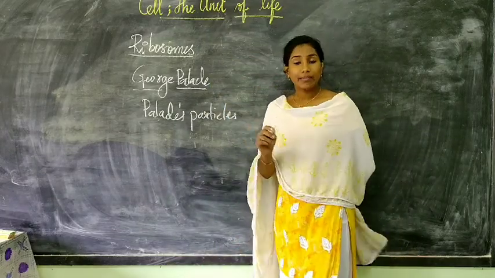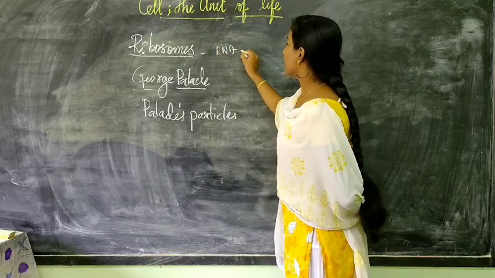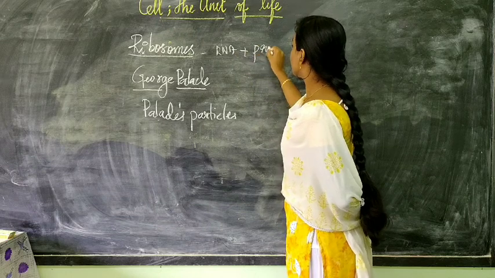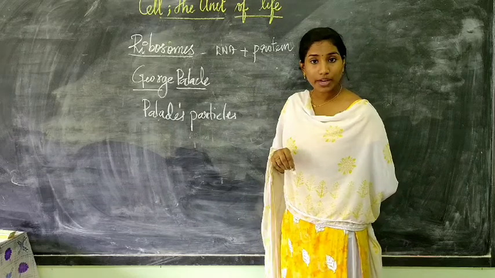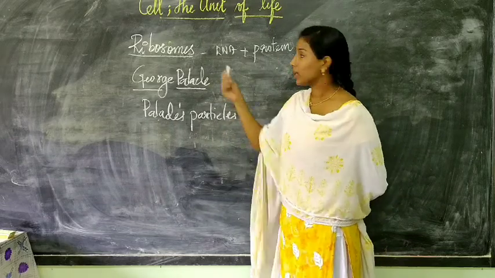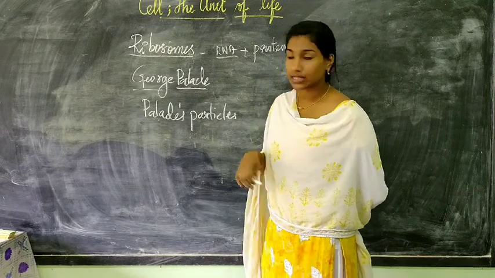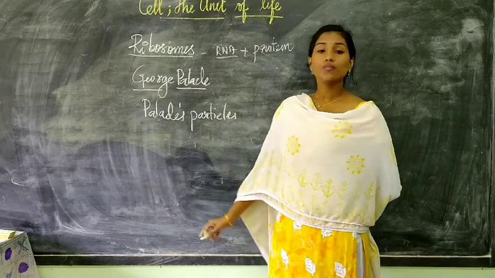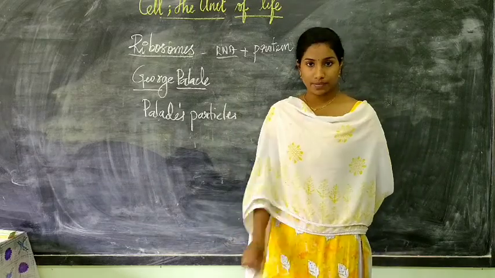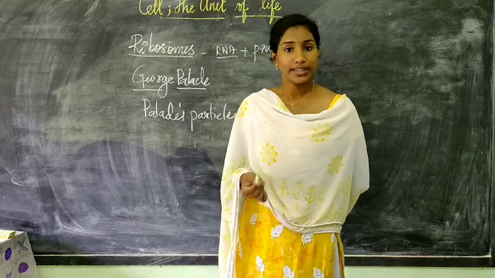Ribosomes are mainly made up of two components, that is RNA and protein. What is RNA? It is ribonucleic acid, and then proteins. Okay. Now ribosomes usually are of two types based upon the kind of organisms or the kind of cell organelle they are present in.